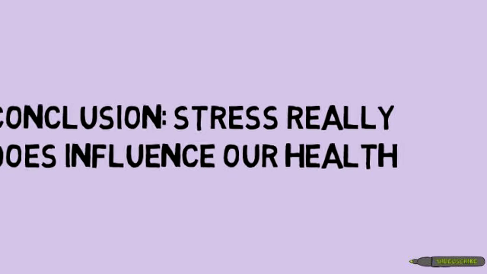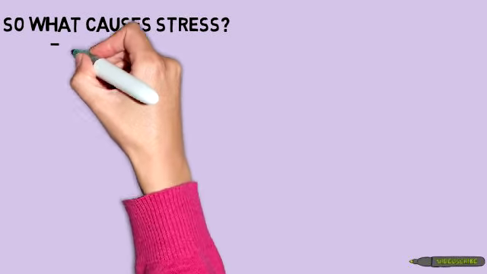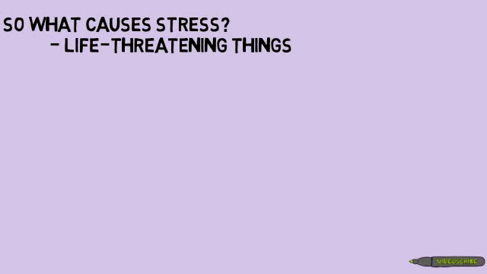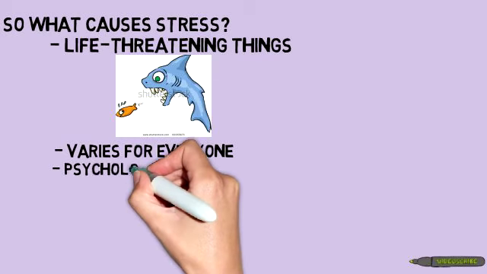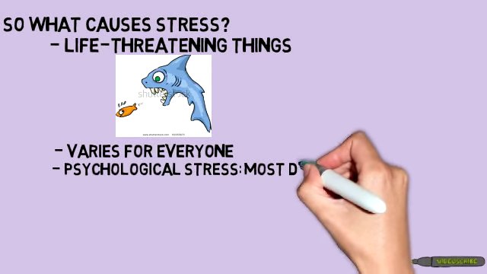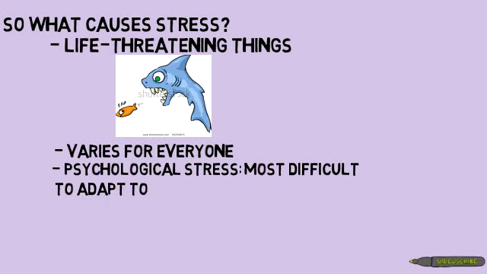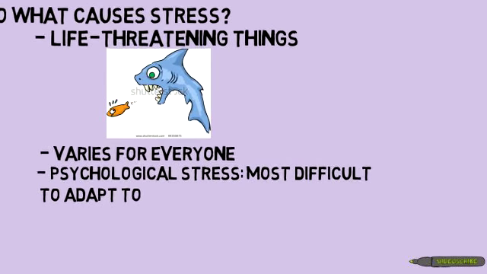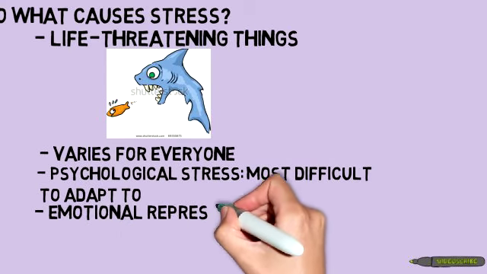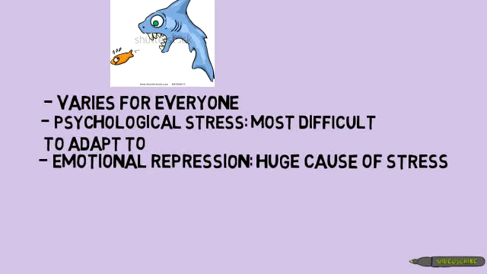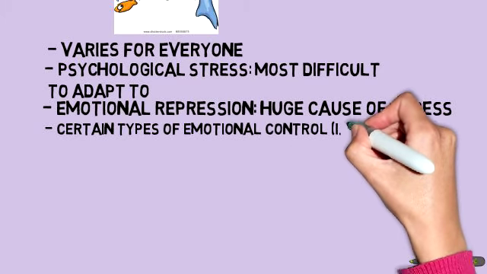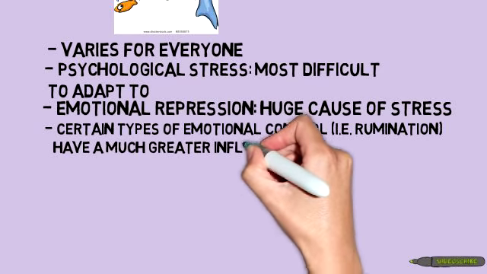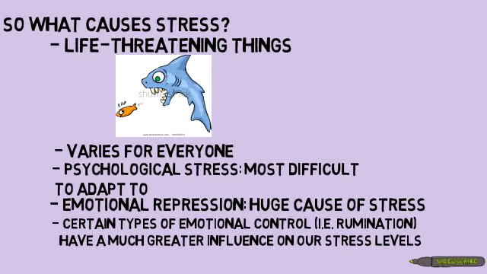So then, what causes stress? Well, life-threatening things like watching a shark try to eat you can be stressful, but there are other things too. Although it varies for everyone, psychological stress has been shown to be the most difficult for people to deal with, either because we don't know what's there, or we simply don't know how to handle it. Emotional stress has been found to be a huge stressor, although certain types, like rumination, have been found to be especially stressful. So, who are the victims?